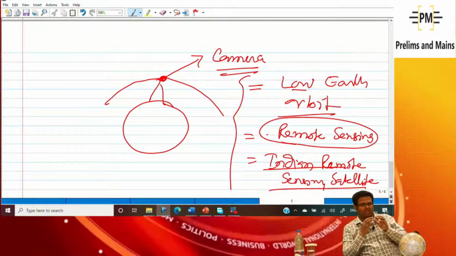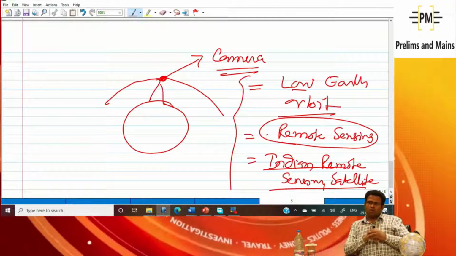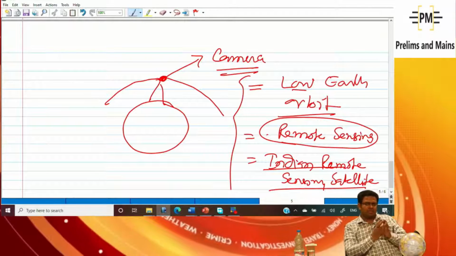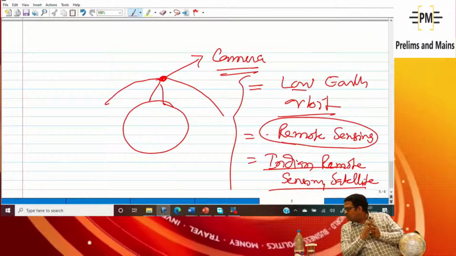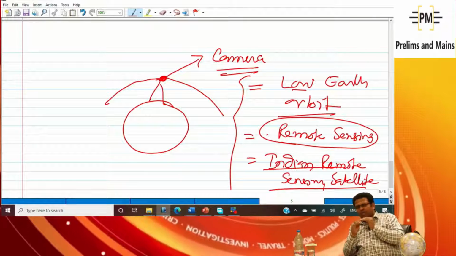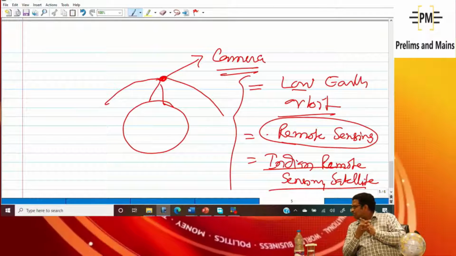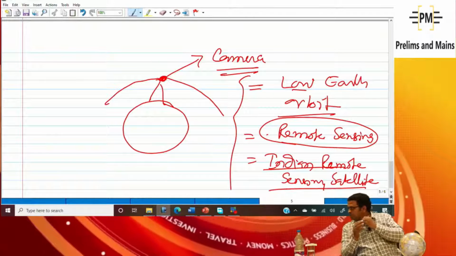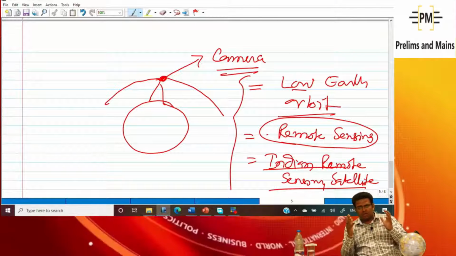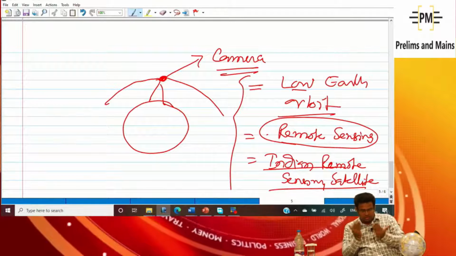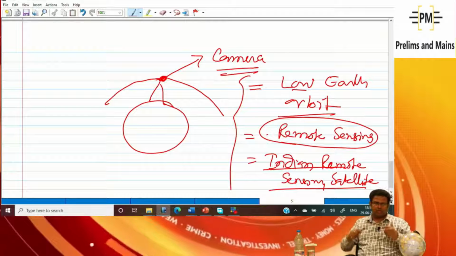Those satellites that have a camera and take pictures are known as remote sensing, sensing from a remote area. If I have to take a better, quality picture, even of a 2 inch or 3 inch area, that picture should be clear.